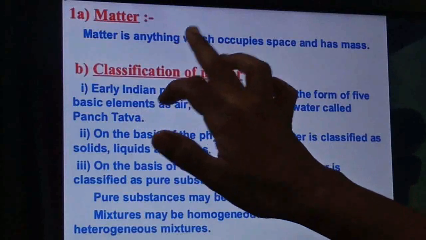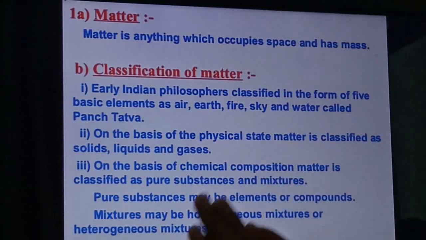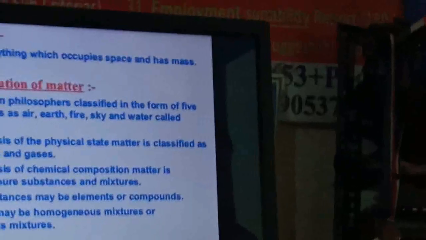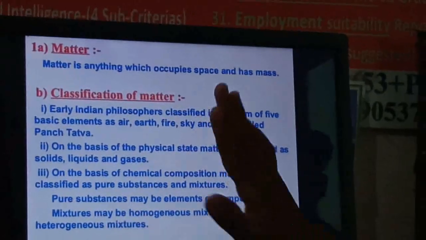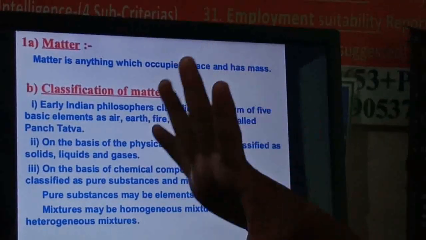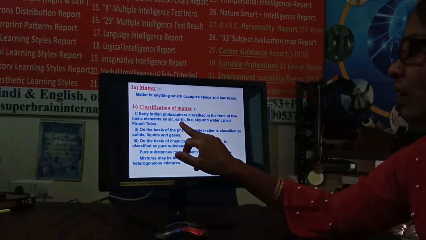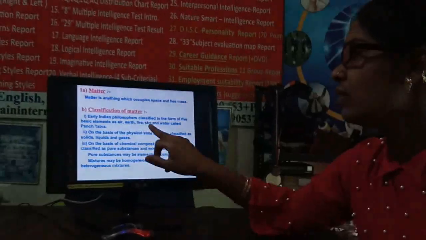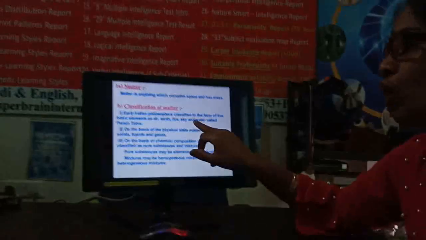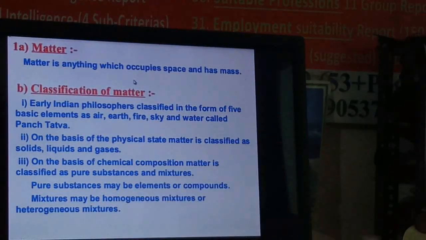Now these matters are classified into various types. See here, earlier Indian philosophers classified matter into 5 forms. And which are these 5 forms? These are air, earth, fire, sky and water. And that is what we call the Panchatattva.